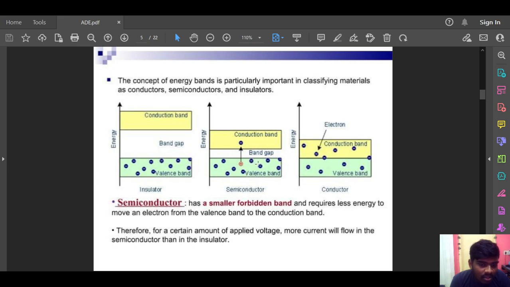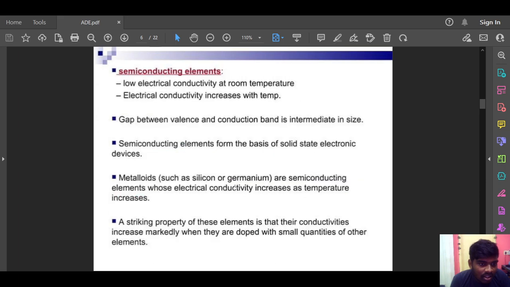In a semiconductor, the band gap is smaller compared to the insulator. A semiconductor has a smaller forbidden band gap and requires less energy to move an electron from the valence band to the conduction band. Therefore, for a certain amount of applied voltage, more current will flow in a semiconductor than in an insulator.